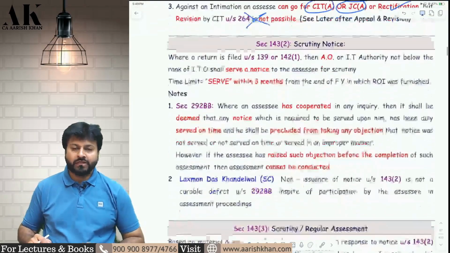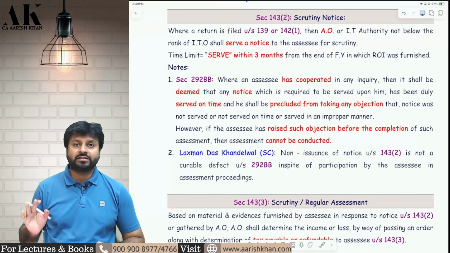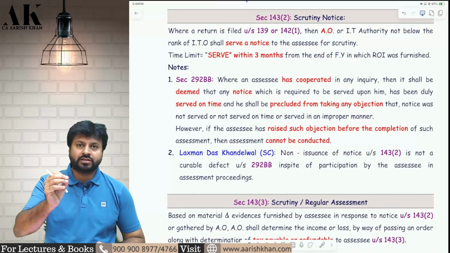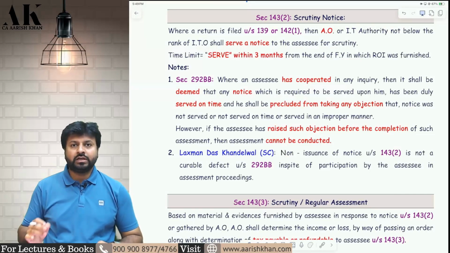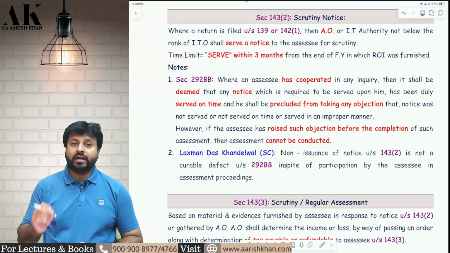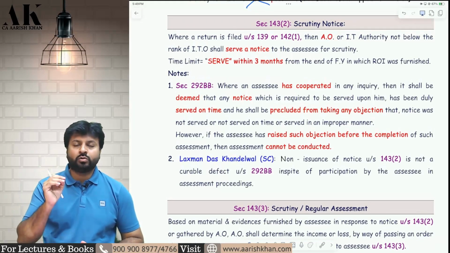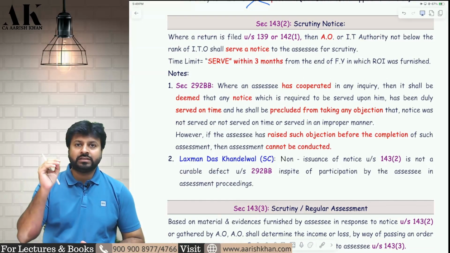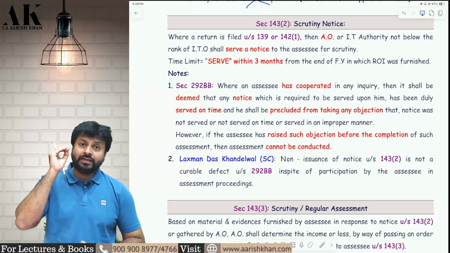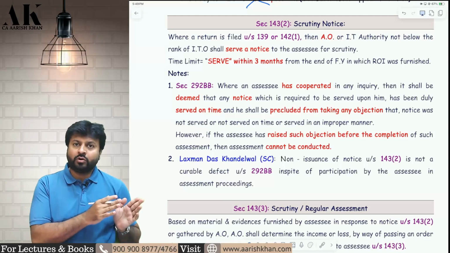Now let's go ahead with the next part, which is our first assessment. Now we are going to start with our regular assessment, first of all under section 143 subsection 3. To start a regular assessment under 143(3), let me tell you one very important thing: the AO has to first of all send you a scrutiny notice. Without sending a scrutiny notice, the AO cannot initiate regular assessment under 143(3). And to send a scrutiny notice, the assessee should file a return under either 139 or 142(1). So all three of them go hand in hand.